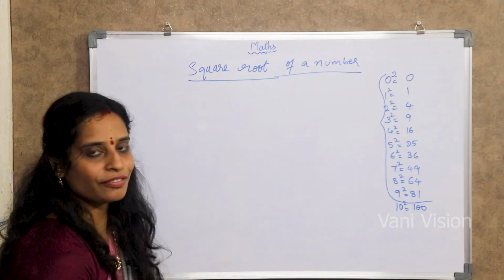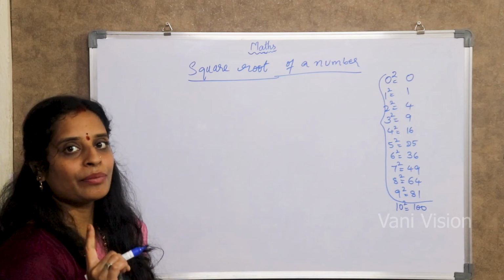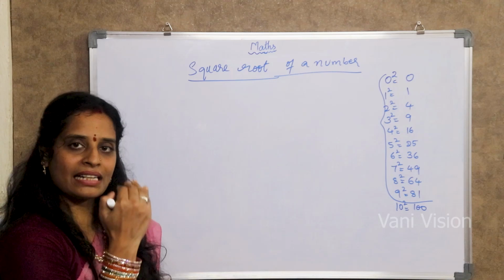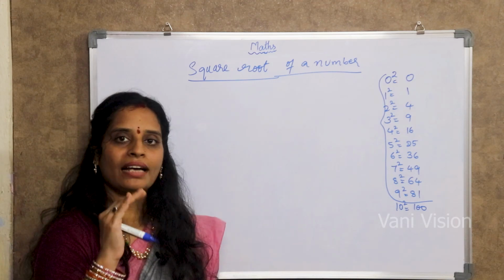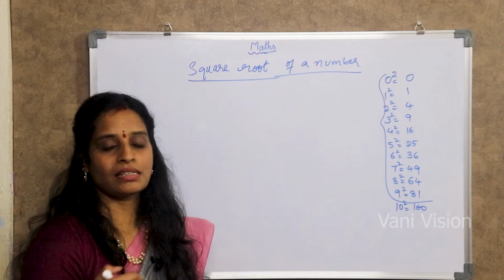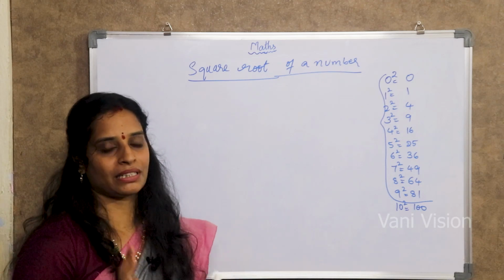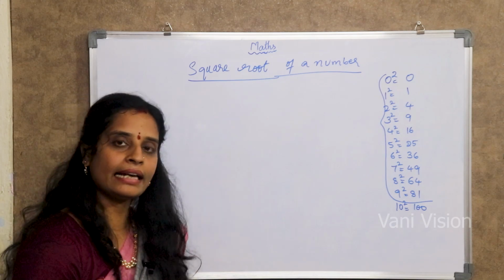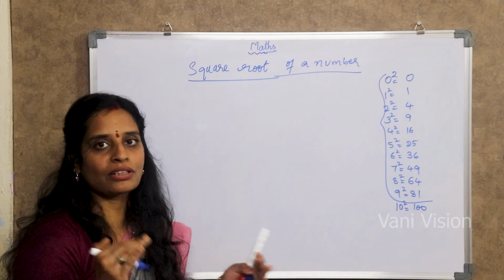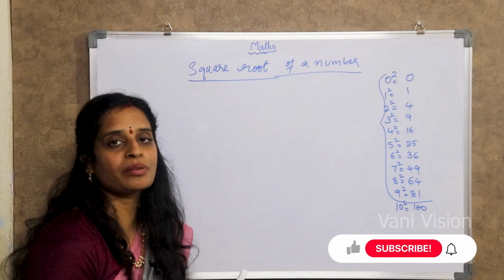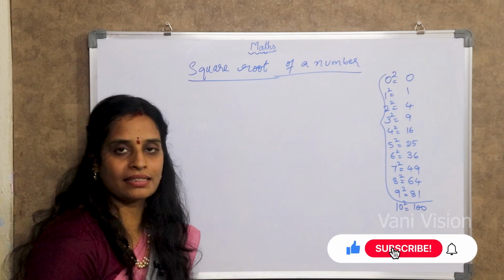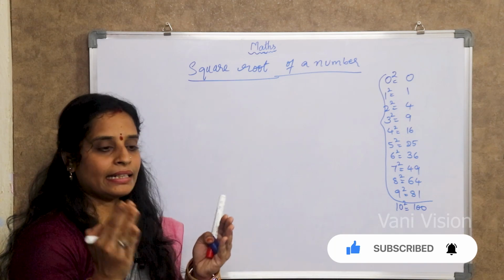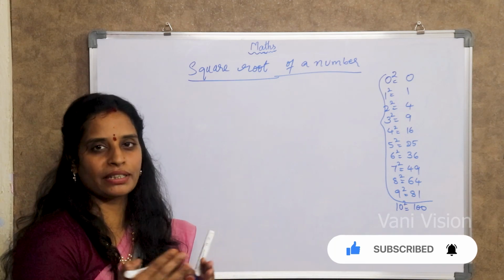Clear? So I'm going to tell you in two ways. One will have a direct answer, and the other number will have two answers, and we have to choose our one answer from them. Watch the video till the end, then only will you understand for which sort of problems we get an exact answer, and for which sort of problems we have to get the answer by using some small trick.